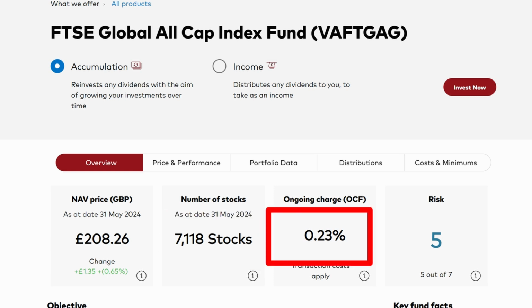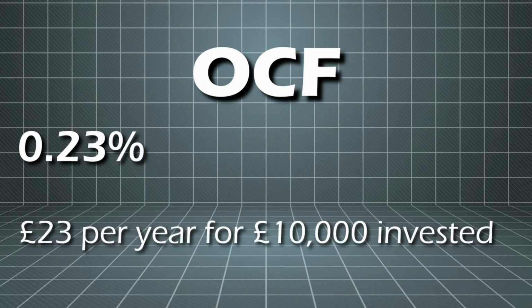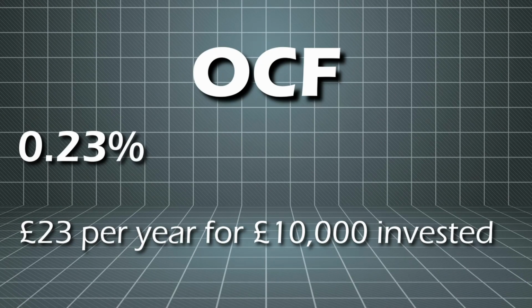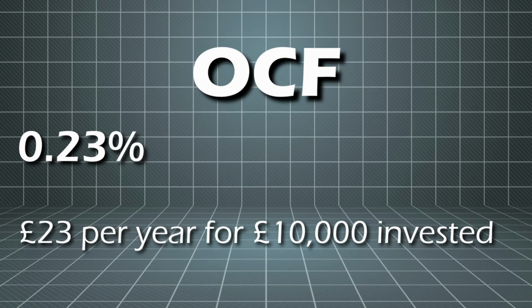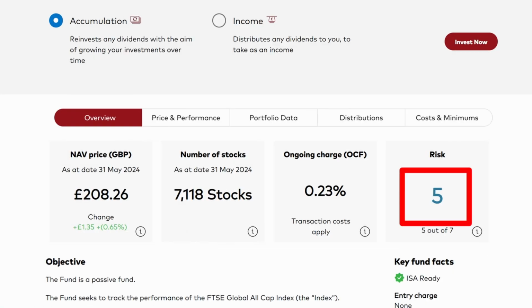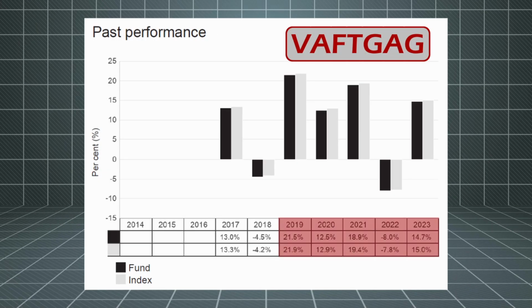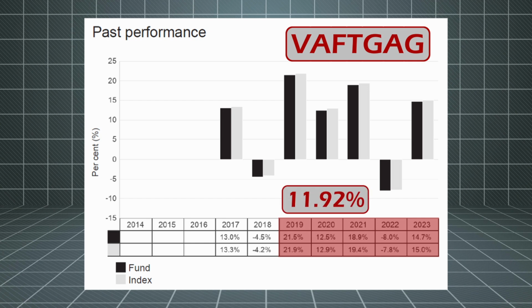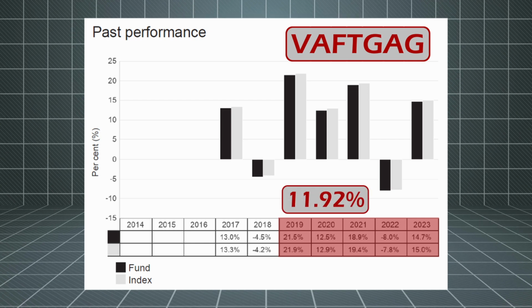The ongoing charge figure for this fund is 0.23%, slightly higher than the last. And this means that for every £10,000 worth of fund that you own, you pay £23 per year. This fund has a slightly lower risk level of 5, and the average annual return for this fund over the last 5 years is 11.92%, slightly lower than the FTSE All-World ETF that we just covered. And remember that you might have additional platform fees to contend with this mutual fund. That's assuming that you use Trading 212 or Invest Engine for an ETF.